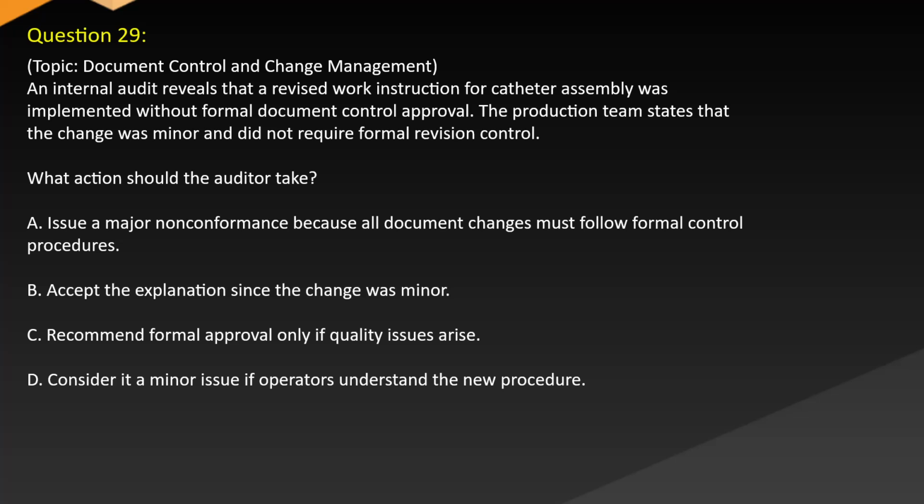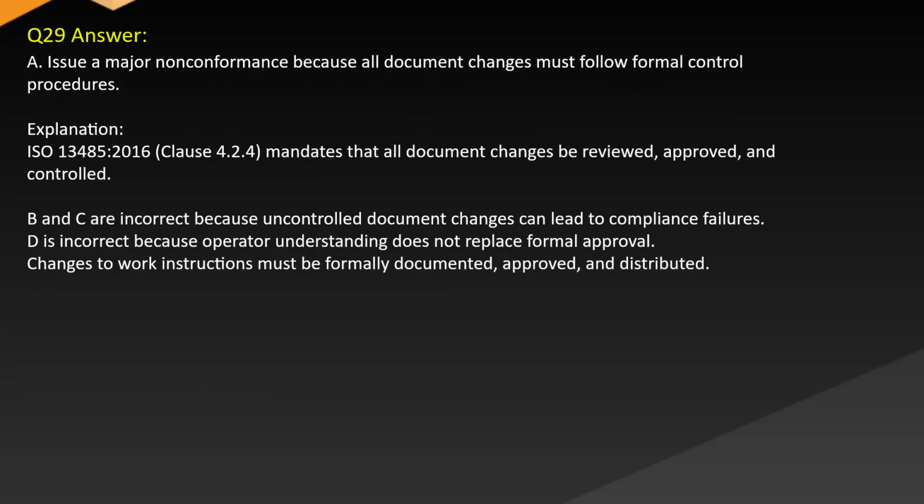A. Issue a major nonconformance because all document changes must follow formal control procedures. B. Accept the explanation since the change was minor. C. Recommend formal approval only if quality issues arise. D. Consider it a minor issue if operators understand the new procedure. Answer: A. Issue a major nonconformance because all document changes must follow formal control procedures.